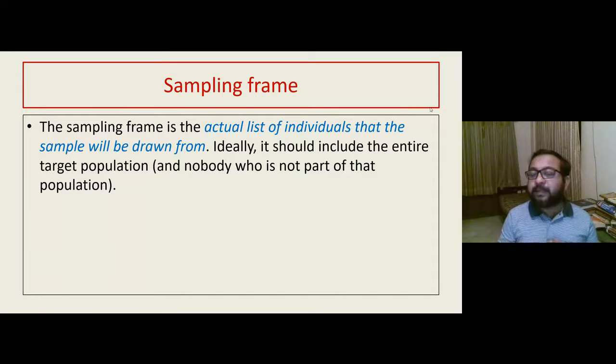Now, in this example, it sounds very easy. It's very obvious. But sometimes it may not be very obvious. That is why we have to be very careful about the sampling frame. For example, suppose you did a study on 100 students in your medical college and you published the study under the name stress level in medical students in India. Then your sampling frame was wrong. You did not represent the whole of India through 100 students of one medical college of one city. So obviously there is a sampling error.